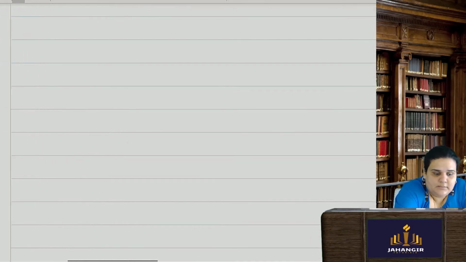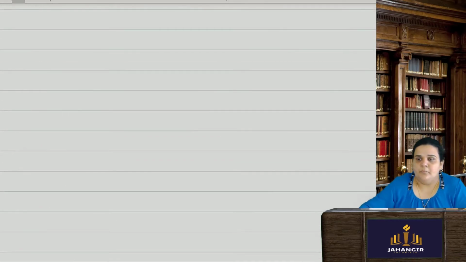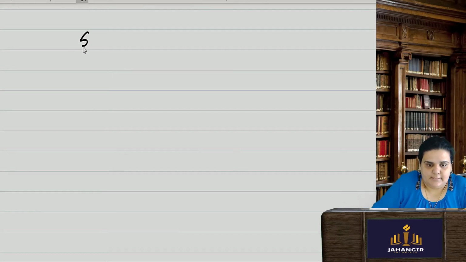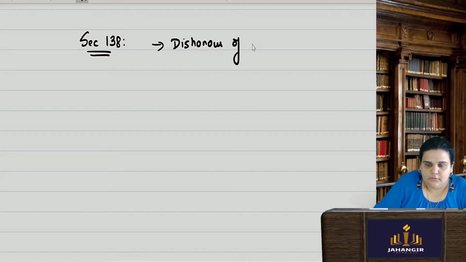Okay, suppose section 138. It talks about dishonor of check. It was put under the Amendment Act of 2002, when the act was amended.